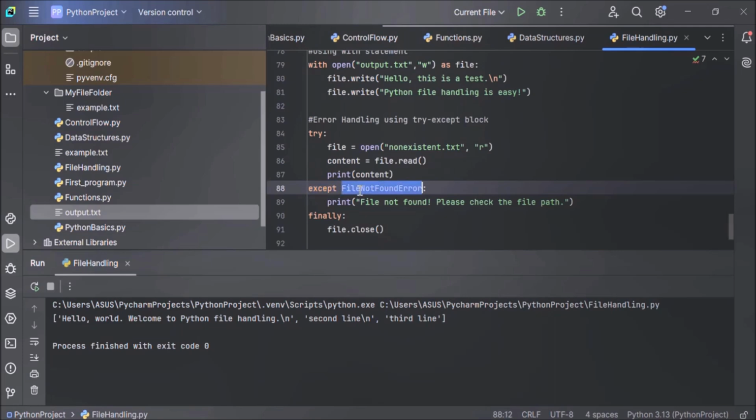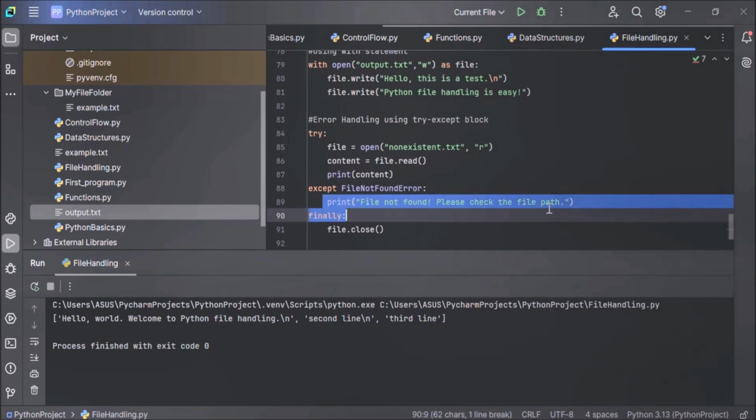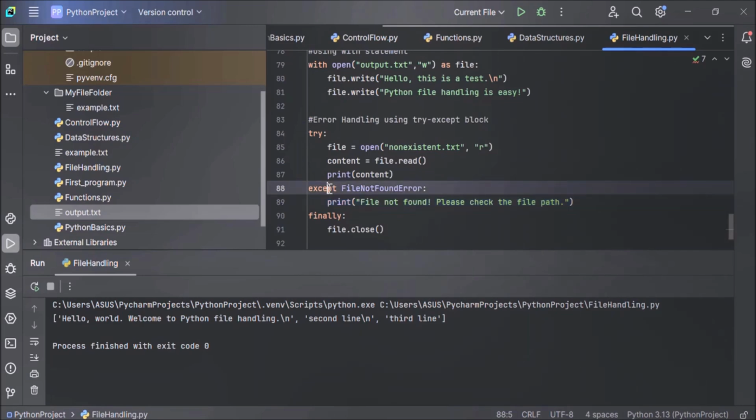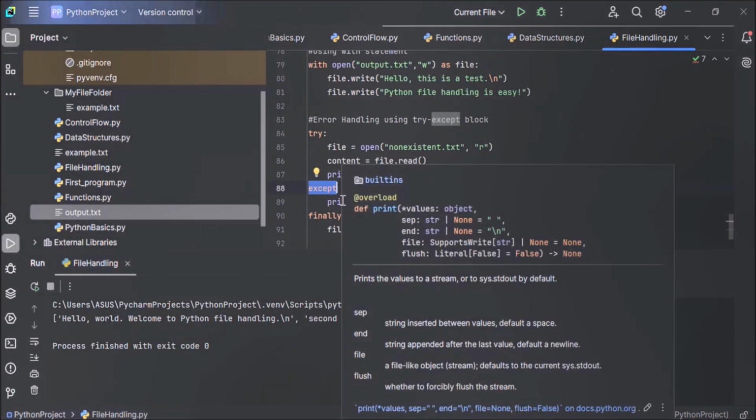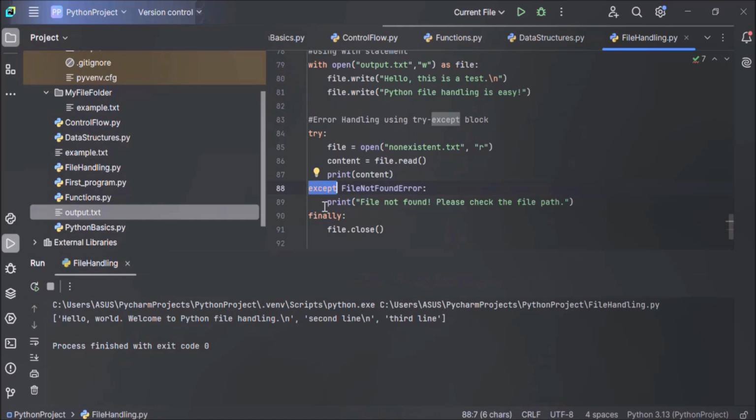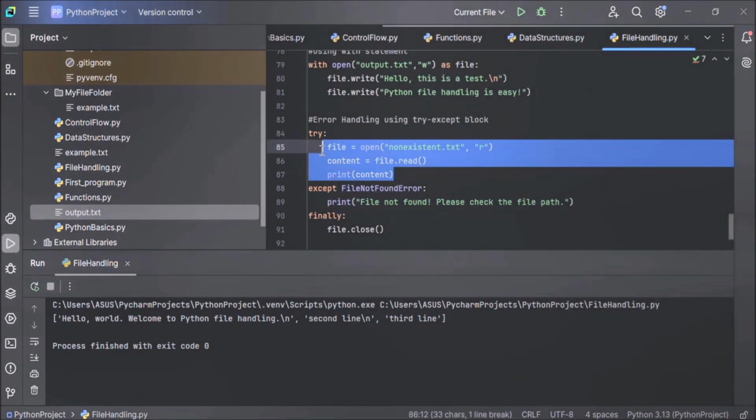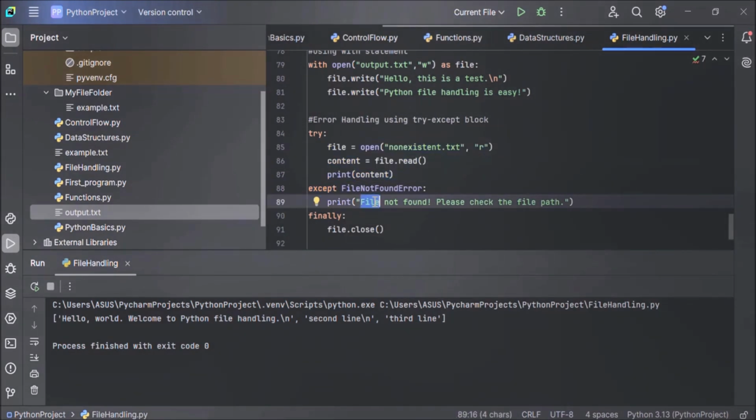Except and exception type. In this example, we are handling the exception type FileNotFoundError. When this exception occurs, we are printing this message: file not found, please check the file path. So in the except block, we are writing code to handle the exception. The exception that is raised in the try block is handled in the except block.